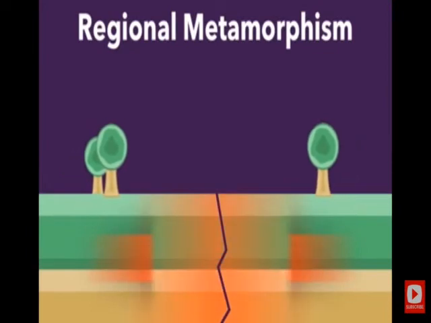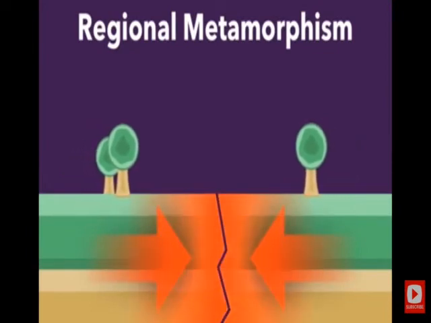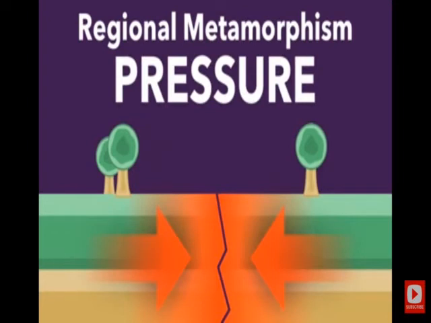So it's a convergent plate boundary. Well, as you can imagine, in the middle here, there's going to be immense pressure. And that pressure can cause the rocks trapped in the middle to become metamorphosized. So all along this boundary, you'll find metamorphic rocks. Again, this is different from contact in that it's not so much about the heat, it's more about the pressure.